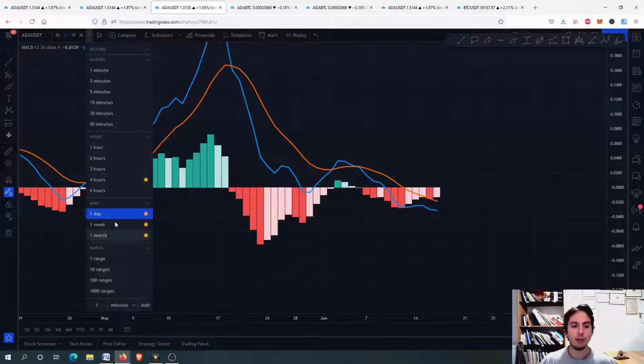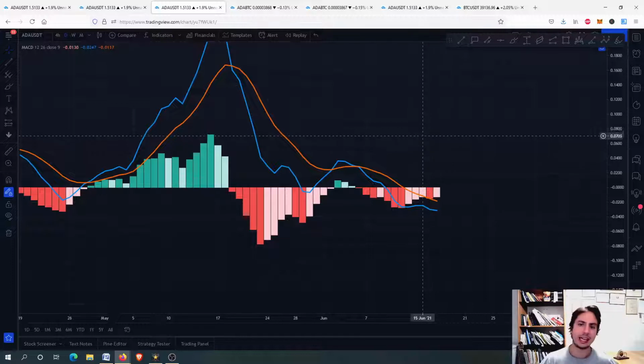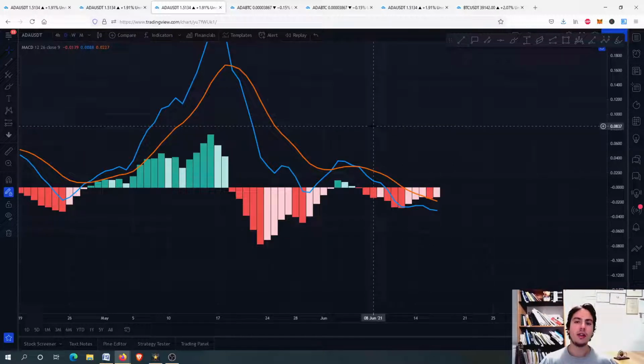I'm in the daily frame on TradingView, so you are looking for more of a midterm price action. The lower frame you go, the lower will be the price action, right? The short term will be more of a short-term price analysis. Daily frame is more of a midterm, and of course if you go to the weekly and the monthly frame, then you are looking for macro for the long term.